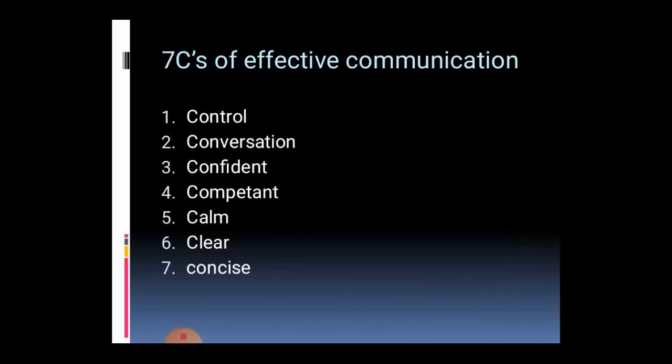Next one is the 7 C's of effective communication. The first C refers to control. You must have control over your body language, pace and tone when you deliver a speech. The next one is conversational. We should try to involve the other person. We should not give a deep lecture which makes the other person feel overly emotional, angry or irritated. It should be in a conversational manner.